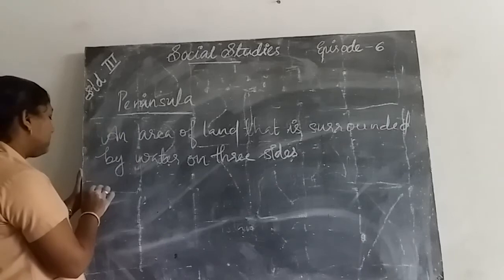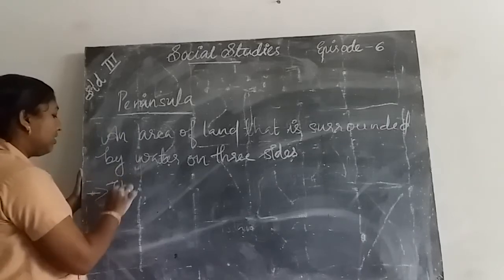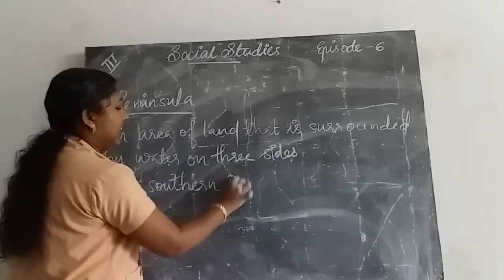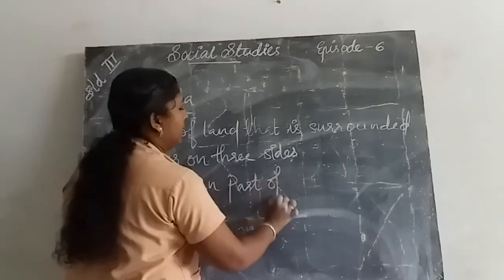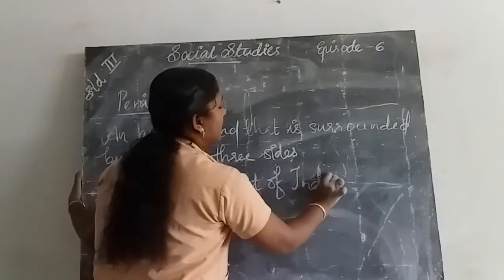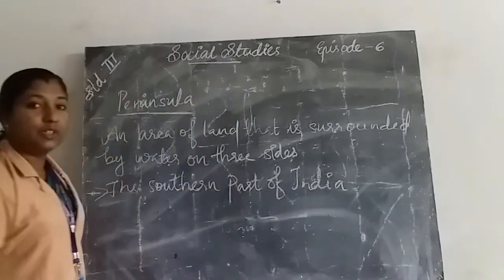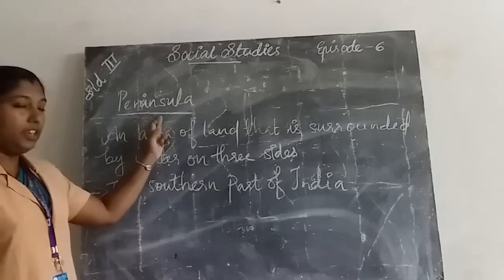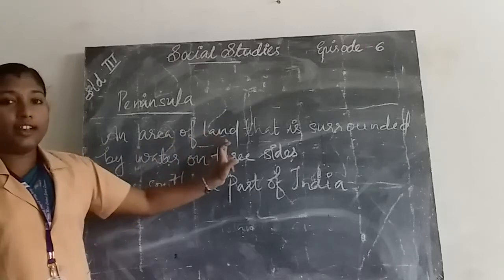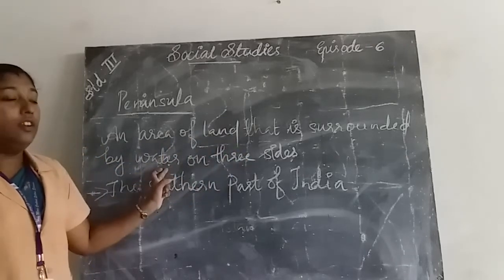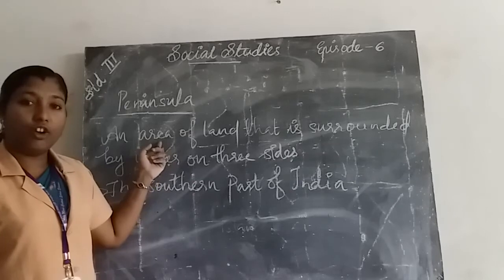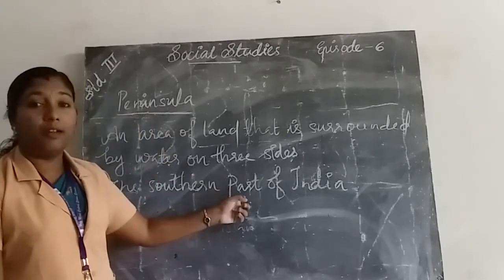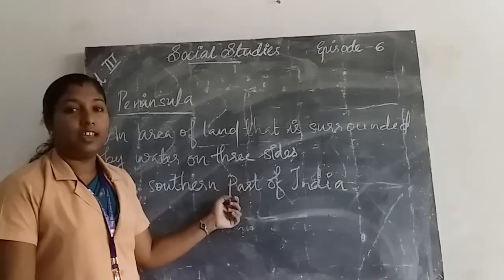Example for a peninsula: the southern part of India is a peninsula.